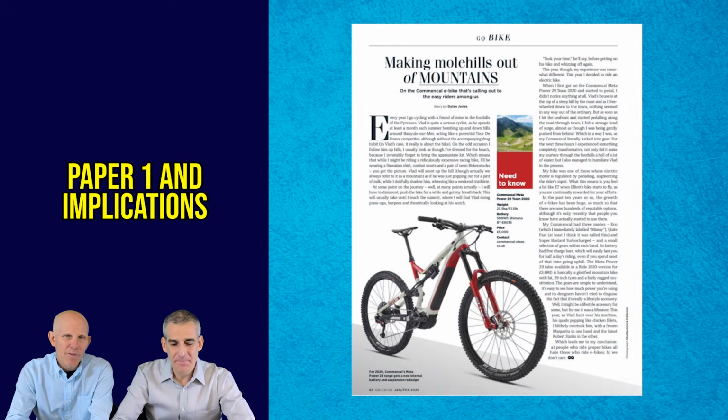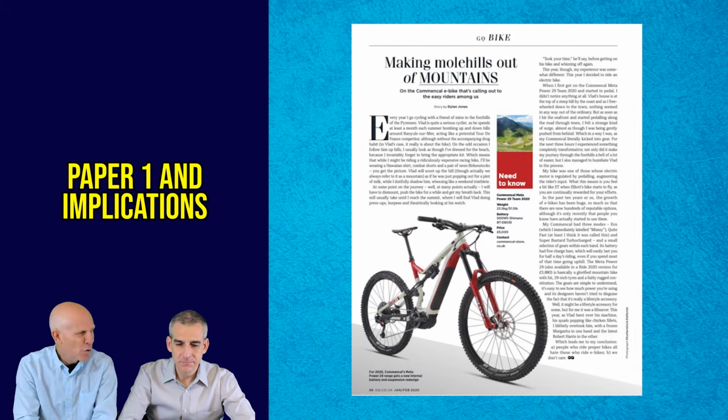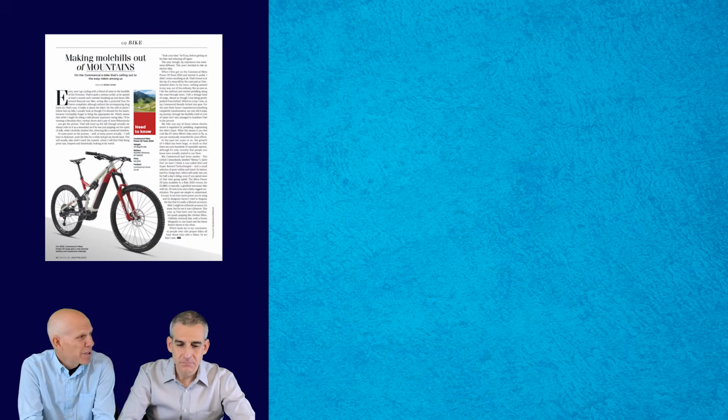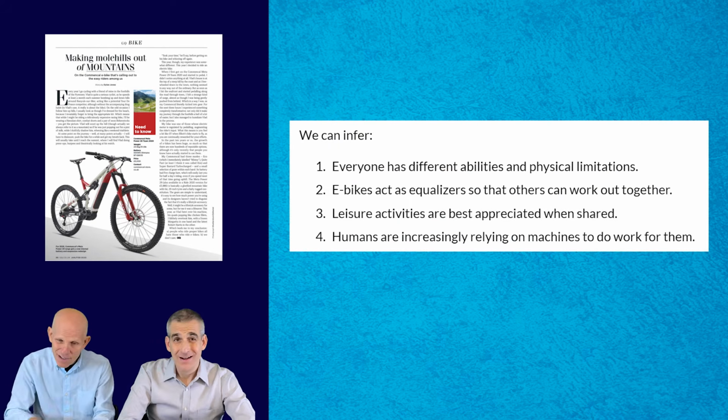Yeah, the e-bike. Product review. Again, this was an e-bike, and the writer was talking about his experiences riding this e-bike with his friend Vlad and being able to ride with him. So again, this text also has some implications. First of all, one implication is that people have different abilities and different physical limitations. And again, that is an implication of the text.